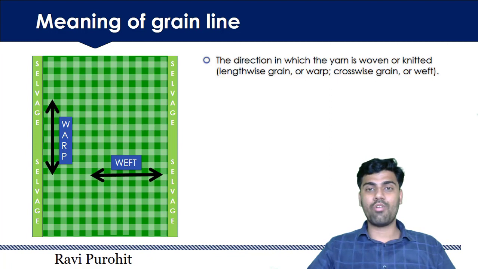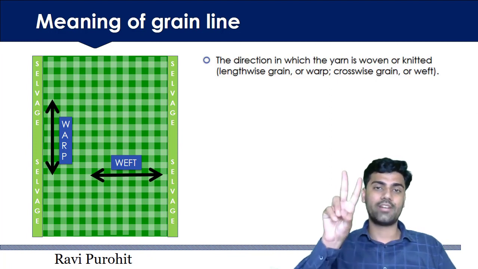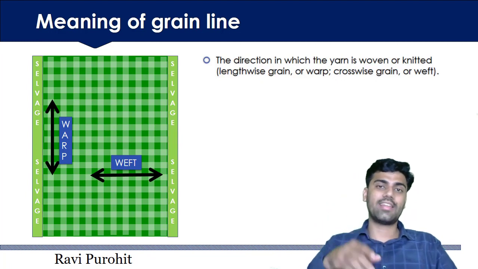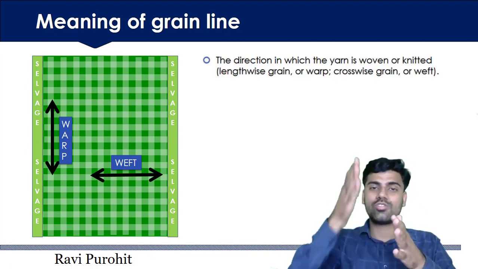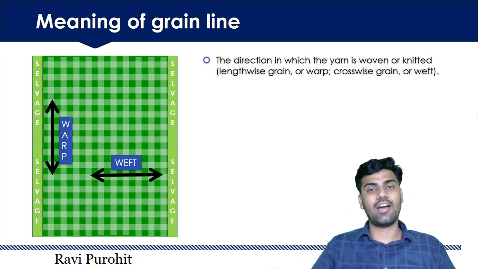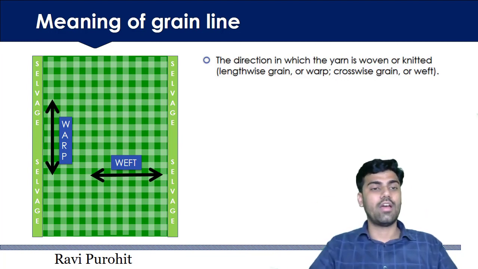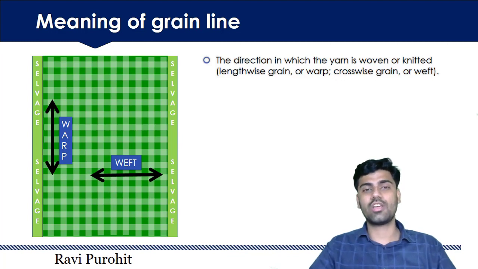My dear friends, every woven fabric is made up of two parts. First is warp line and second is weft line. Warp lines are the lines which are parallel to selvage and weft lines are the lines or the threads which are perpendicular to selvage. And the grain line has correlation with these two. So that's why I am telling you what is warp and what is weft.